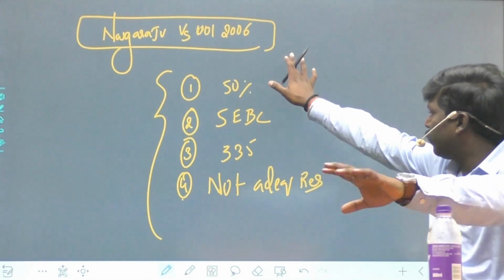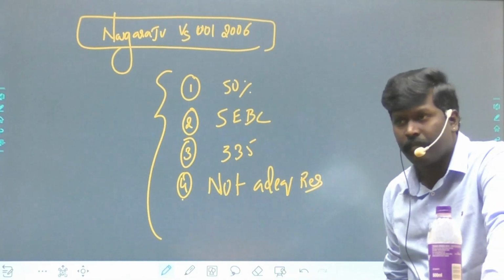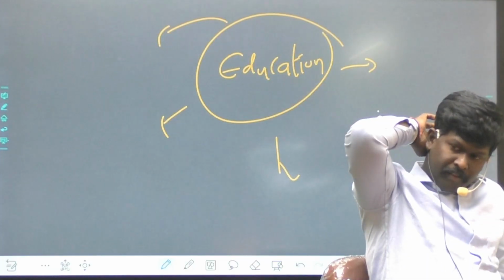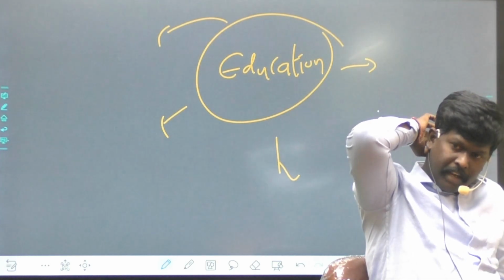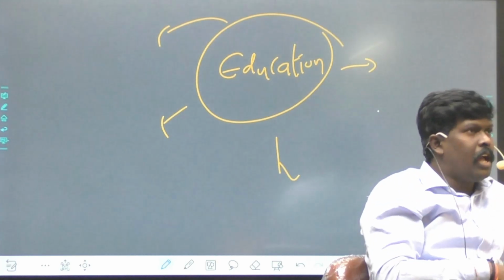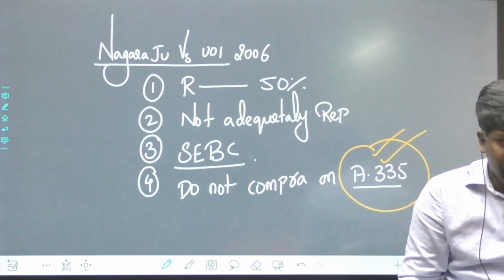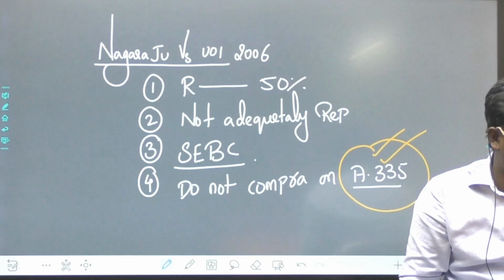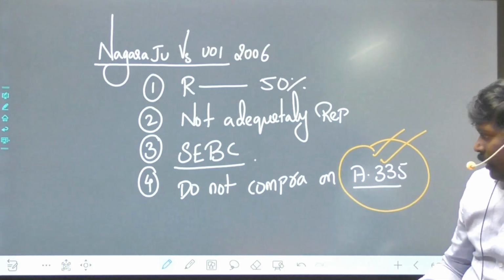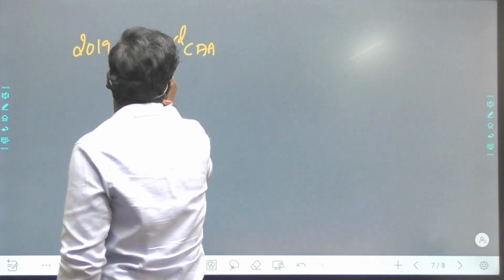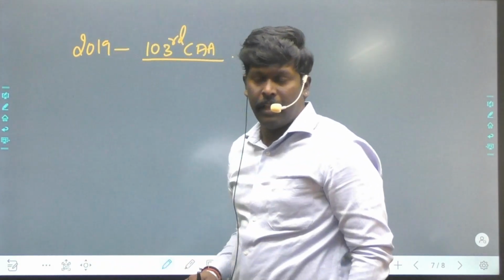So by 2006, this is the scenario. Now what happened after 2006? We will see. By the 77th Constitutional Amendment Act 1995, Article 16, Clause 4, Subclause A was added. Now keep the heading as 2019: 103rd Constitutional Amendment Act.